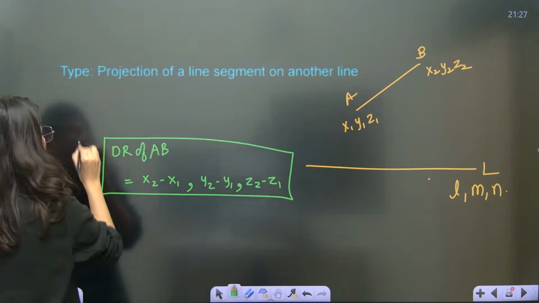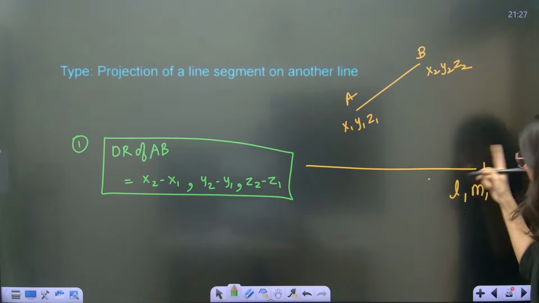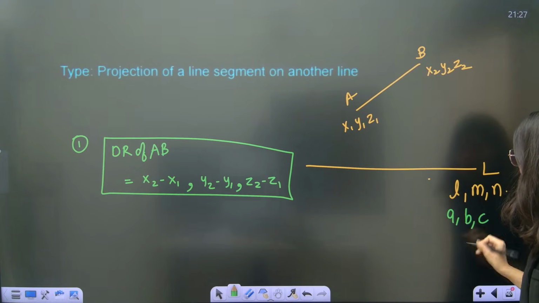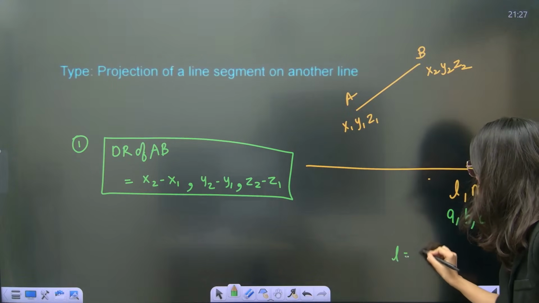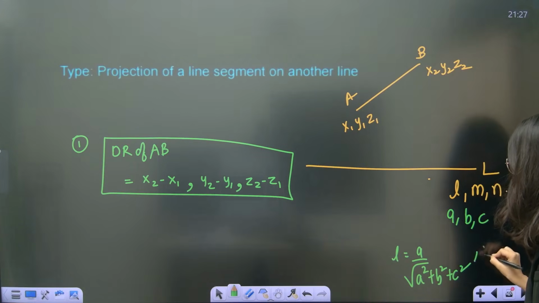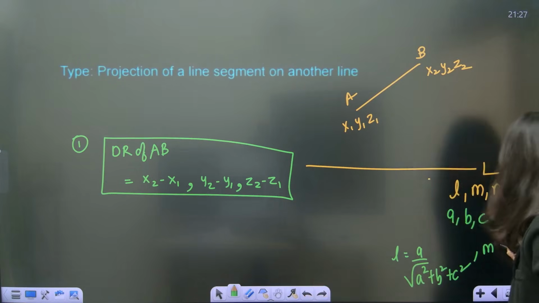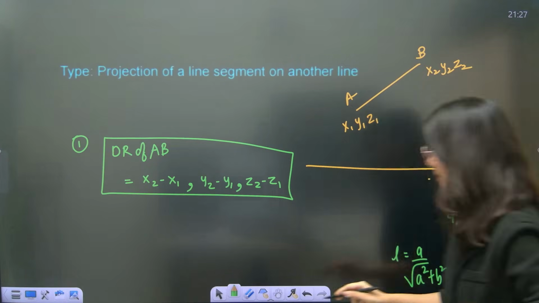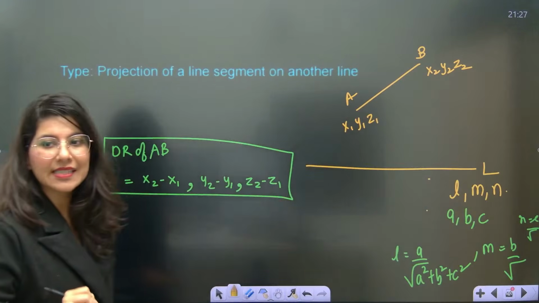First thing, understand: the direction cosines of line L are l, m, n. Suppose you don't have them, and instead you have direction ratios a, b, c. You know the relation between these, right? If you have direction ratios, you can calculate direction cosines. l will be a upon root of a squared plus b squared plus c squared, m will be b upon this, and n will be c upon root of this. So over here, l, m, n and a, b, c.